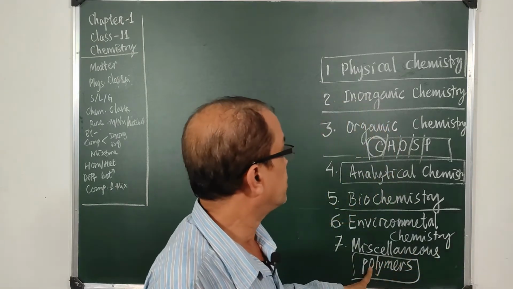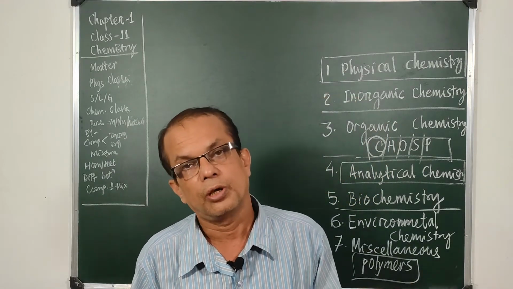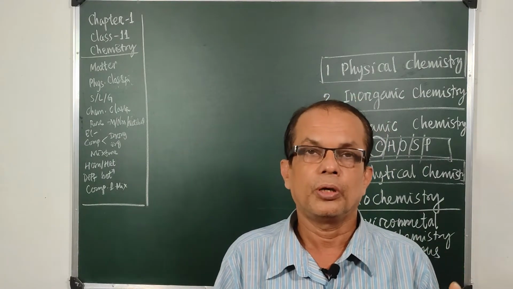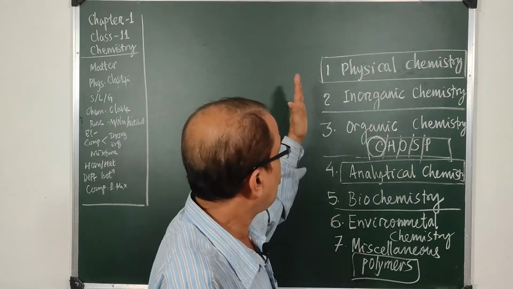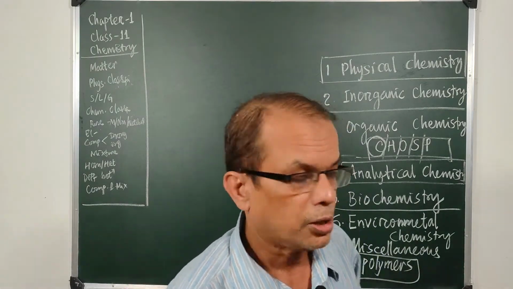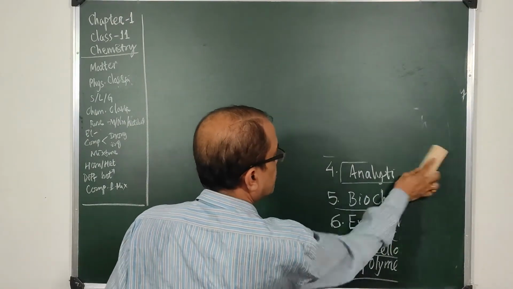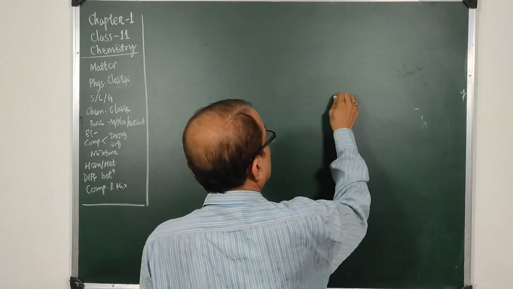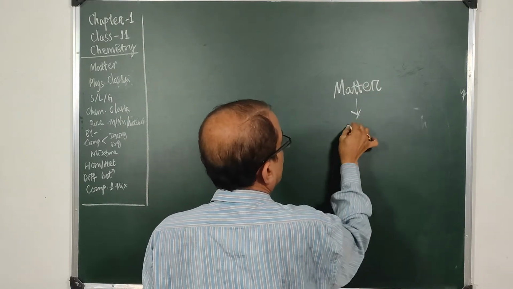In the modern world, whether you are using Asian Paints or a PVC pipe, all these are contributions of this branch, polymers. So all these branches of chemistry center around one thing, that is matter and its compositions.